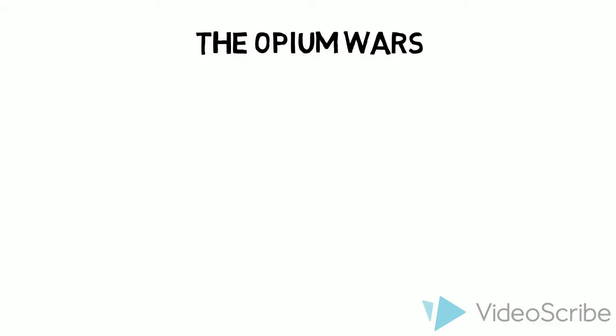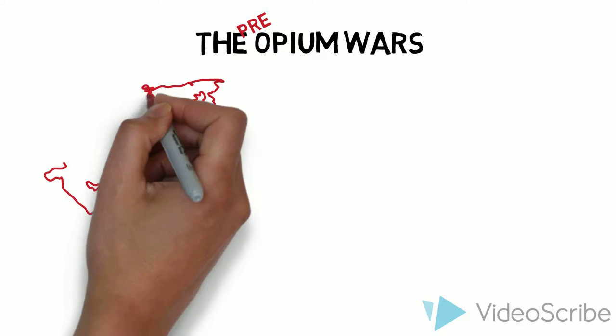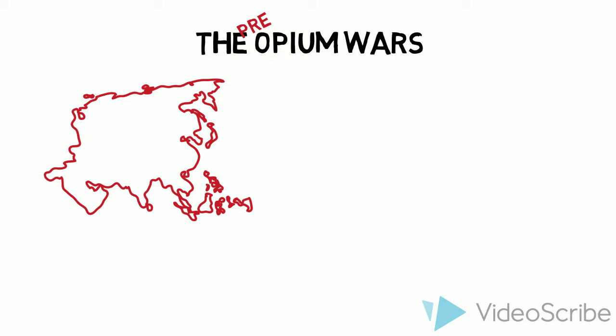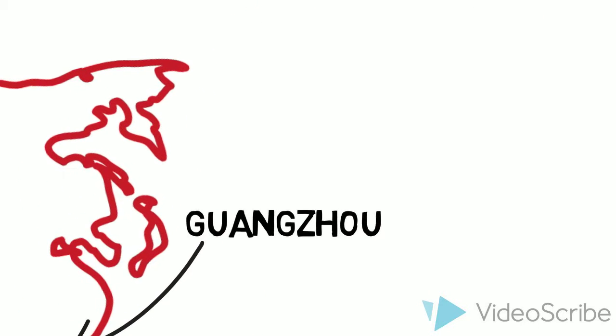The Opium Wars and the way it affected the Qing dynasty. But before we can understand it, we have to see the pre-existing conditions. China was very successful during the time with a really good market.